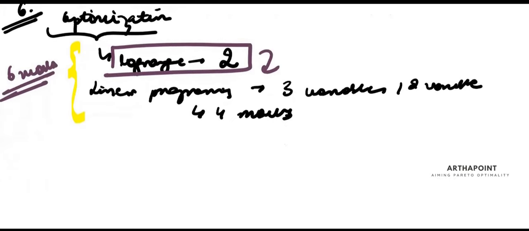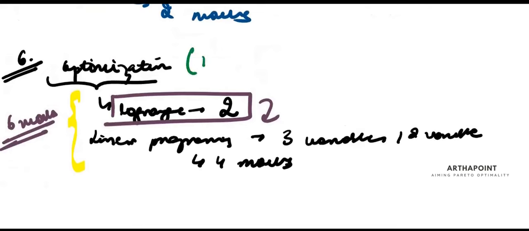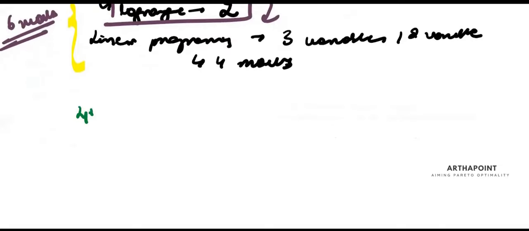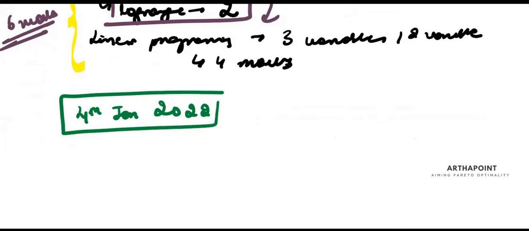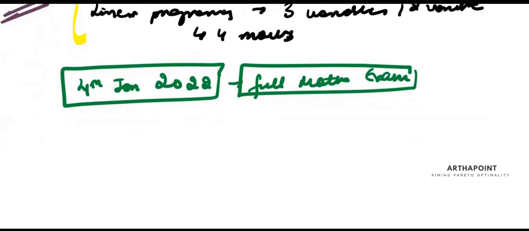So this has to be done from 1st Jan to 3rd Jan. On 4th of Jan 2022, we will keep a full-fledged maths exam. And I want to keep at least 2 maths papers because I may not be able to cover all the possible questions related to maths.